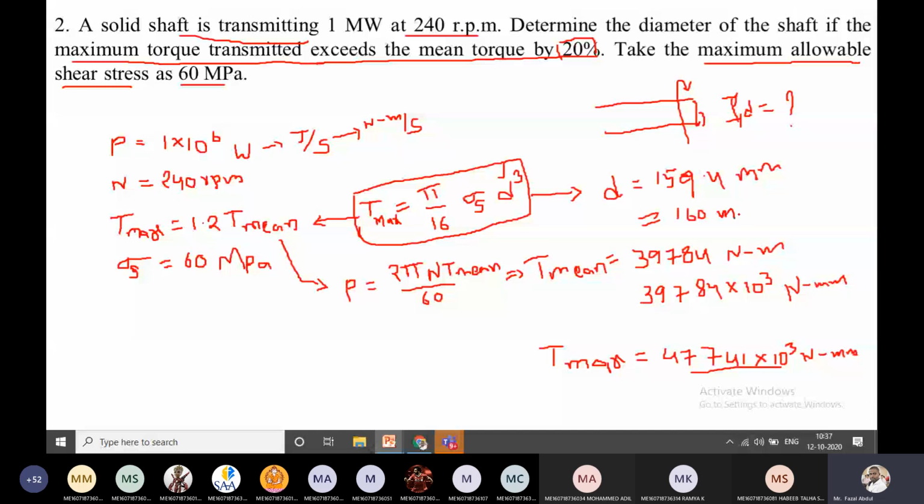So is it right for all? D is equal to 160 mm. Everyone should get 160 mm or 159.4943.